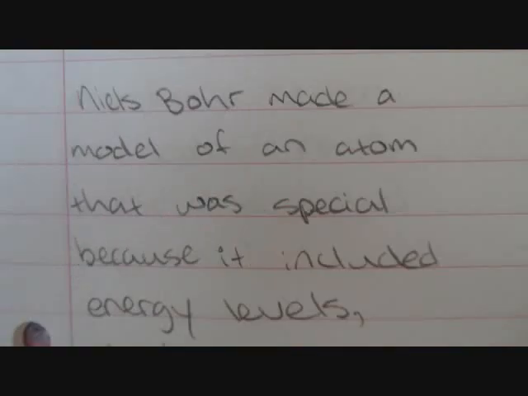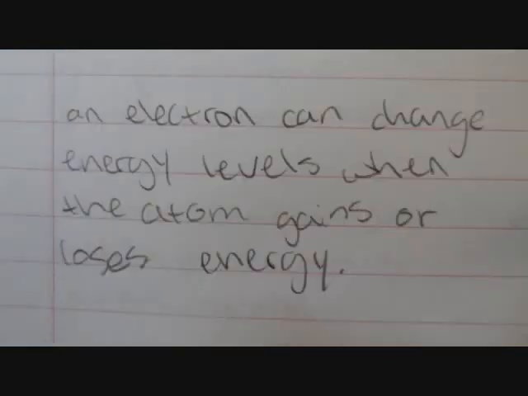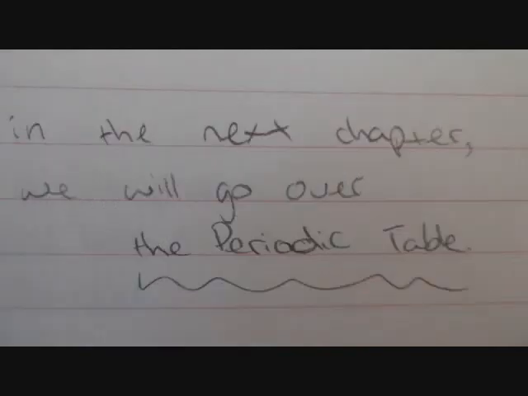Niels Bohr made a model of an atom that was special because it included energy levels, which are the possible energies that electrons can have. An electron can change energy levels when the atom gains or loses energy. An electron in the highest energy level orbital is called a valence electron. In the next chapter, we will go over the periodic table.